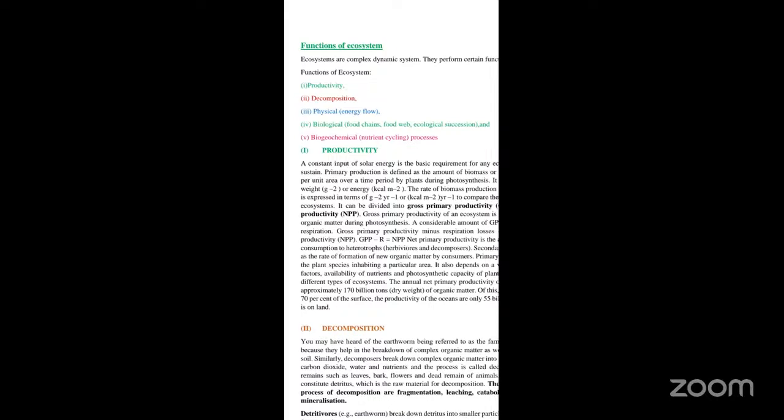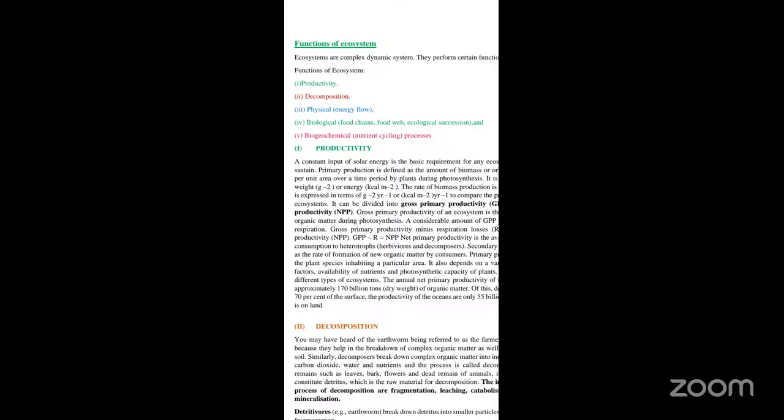This productivity falls into two categories: primary productivity and secondary productivity. We'll see one by one. First, what do you mean by primary production? Primary production is nothing but the amount of biomass, or the organic matter, which is produced per unit area over a period of time by the plants during photosynthesis.